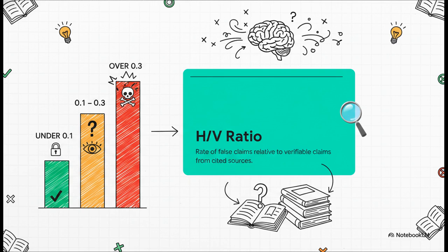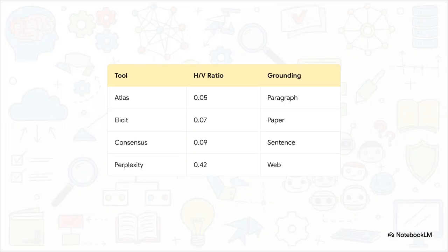To put that into perspective for academics, an H/V under 0.1 is great. If it's between 0.1 and 0.3, well, you need to verify literally everything. And if it's over 0.3, that is considered actively dangerous for research. Just don't do it.